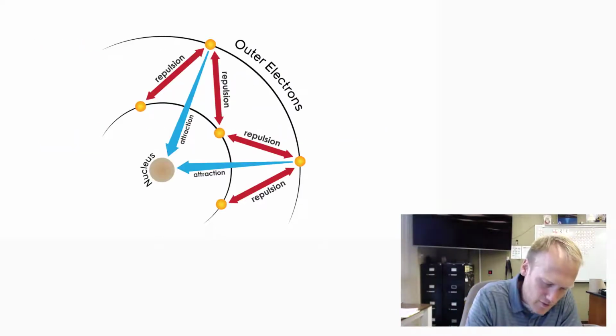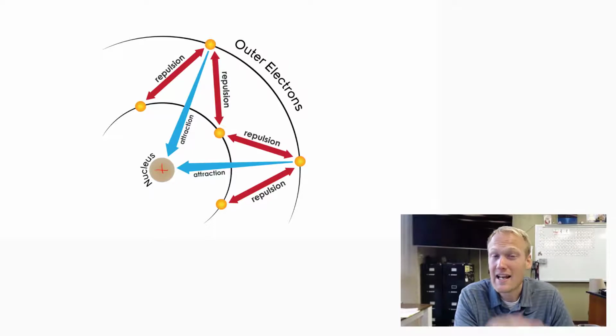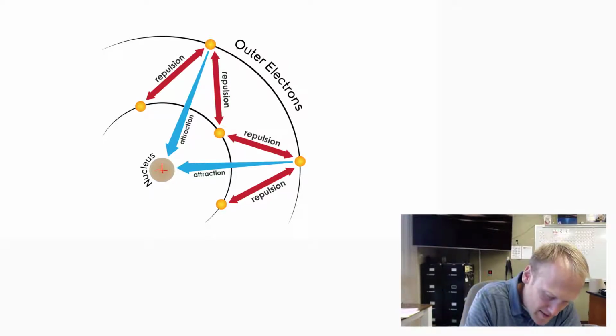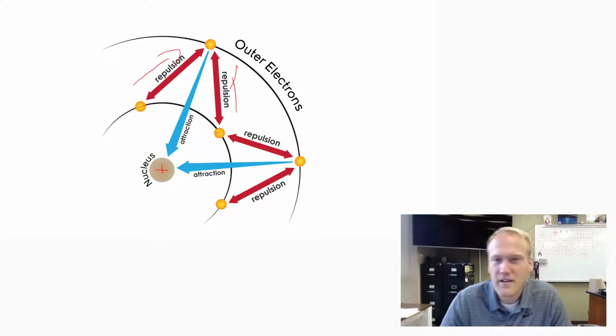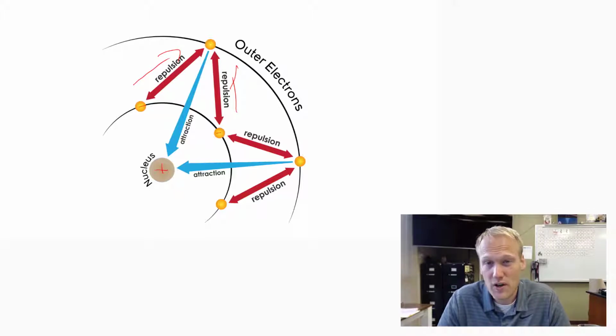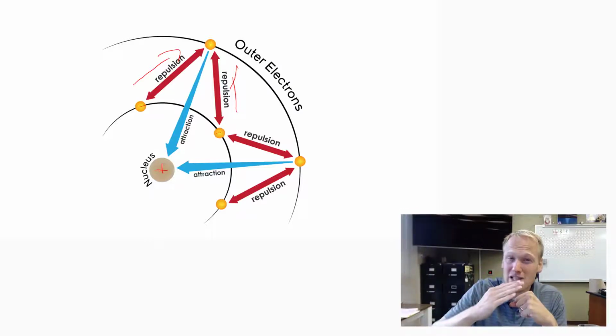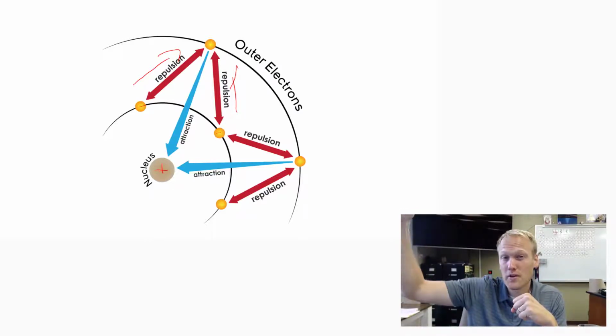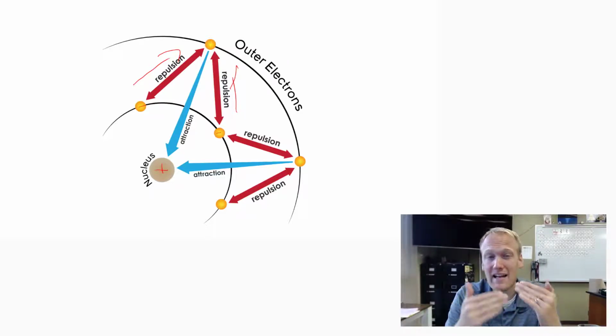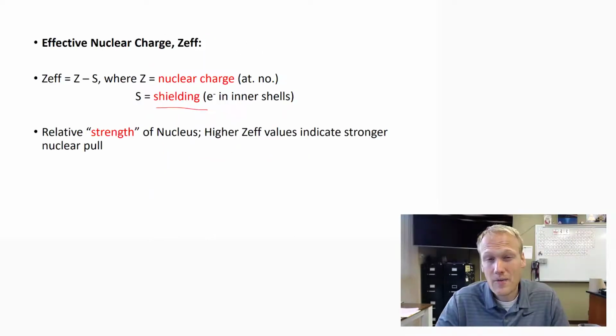So if we look at this diagram, we have the nucleus, which is positive, and it is pulling these negative electrons inward through attraction. But if you have an element that has more than one energy level, that means these inner negative electrons are going to repel and push away the outer electrons. This is what we call shielding. So at any given moment, you have electrons being pulled inward, but also being repelled by inner electrons outward. So it's kind of a balance of this force, and effective nuclear charge, or ZEF, takes into account both of these things. So how do we calculate that?